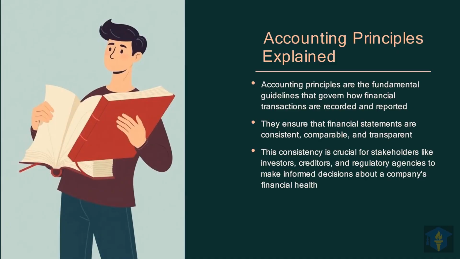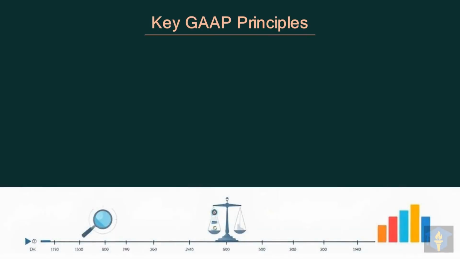These principles are fundamental guidelines for recording and reporting financial transactions, ensuring statements are consistent, comparable, and transparent for all stakeholders. Let's now examine the key GAAP principles, which are the generally accepted accounting principles guiding financial reporting. These principles set the vital standards for ensuring transparent, reliable, and consistent financial reporting across all businesses.